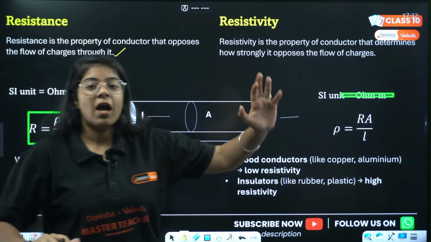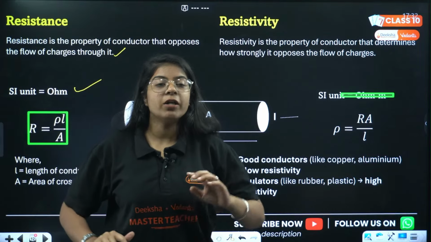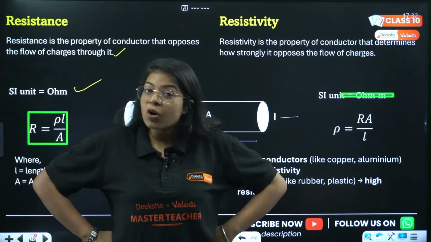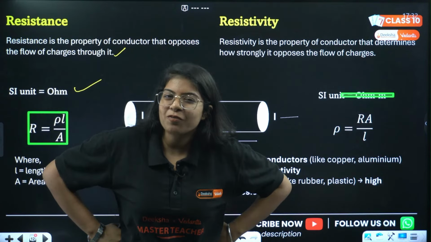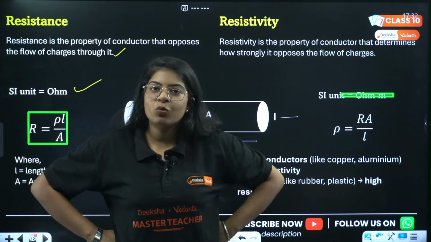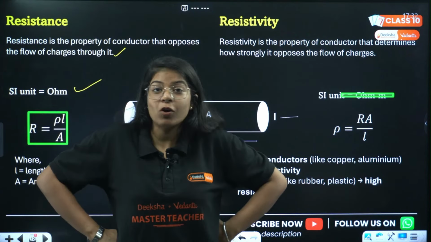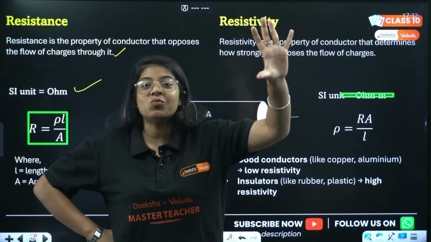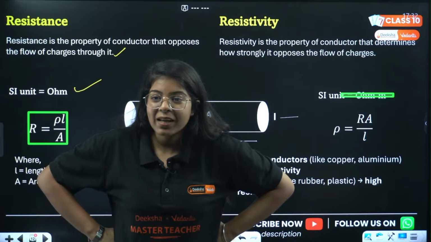Okay? Look, you are running, or you are fighting with someone and there is a big guy in front of you. Of course you'll get scared and the chances of you running backwards is more than if there is a kid who you are fighting with. So of course you won't run back. That means the resistivity of the big guy is more than the resistivity of the kid, right?